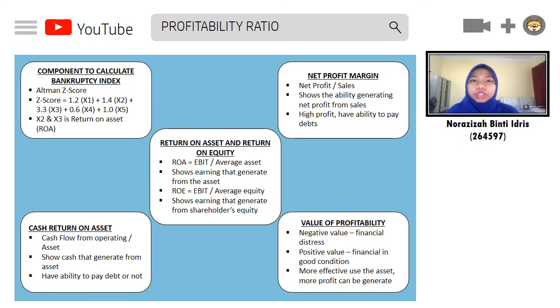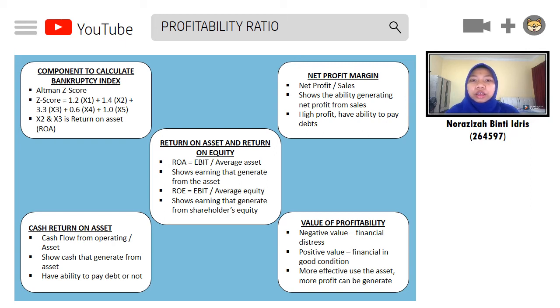Next, the profitability ratio is also important to predict financial distress. It is because this ratio is one of the components used to calculate the bankruptcy index. One of the models to compute the bankruptcy index is Altman's Z-score. Here is the formula. From the formula, X2 and X3 are related to return on asset, ROA. The difference between X2 and X3 is that X2 is related to retained earnings, while X3 shows the profit that the company earns before interest and tax. By the bankruptcy index, we can predict the financial distress of the company.